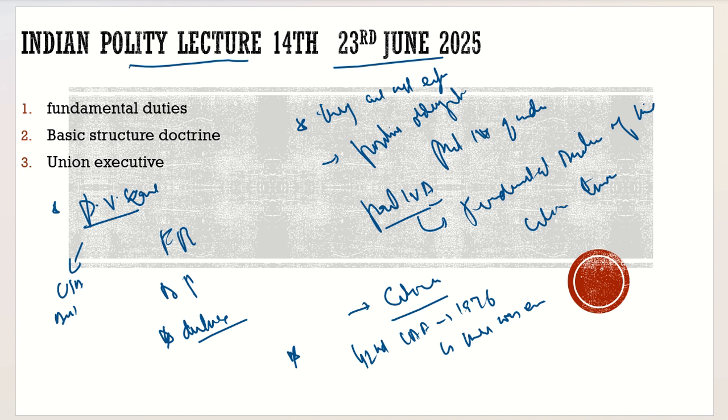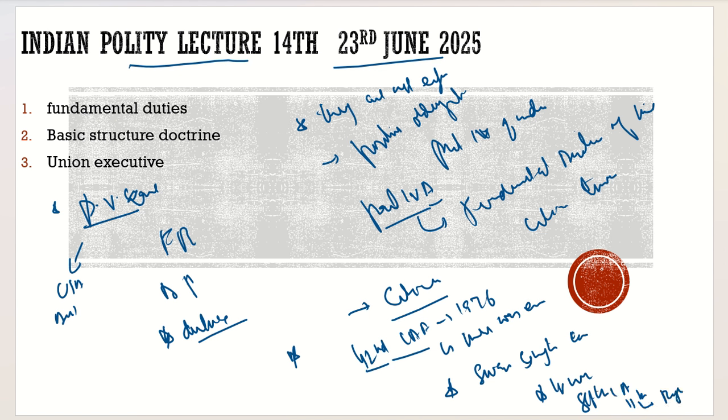Then coming back to the point, in 1976, it was the 42nd Constitutional Amendment Act when the fundamental duties were brought in, and it was the Sardar Swaran Singh Committee which was created for that, and they gave the recommendations for the fundamental duties. Now a question can be asked: were all the recommendations of the Sardar Swaran Singh Committee accepted? No, not all the recommendations were accepted. Only 10 were accepted initially. Later, by the 86th Constitutional Amendment Act, the 11th was inserted.